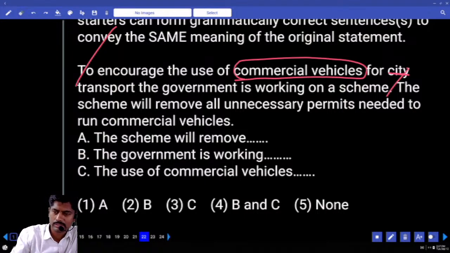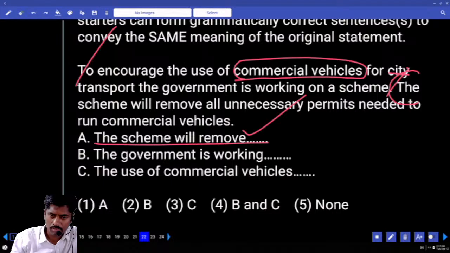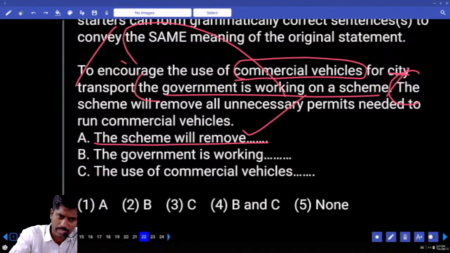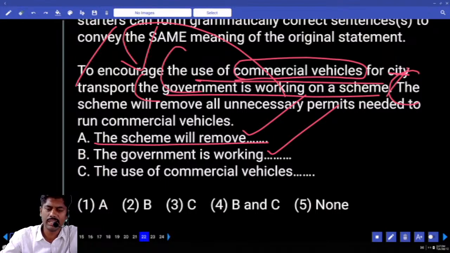See, sentences starting with this second sentence you can take directly. The scheme will remove all unnecessary permits needed to run vehicles. Okay. The government is working. See, the government is working on a scheme to encourage. This is also okay. The use of commercial vehicles for city transports. No, this is not suitable.